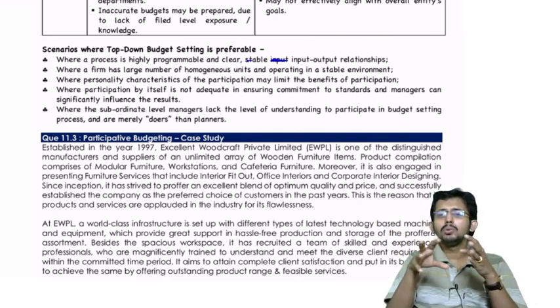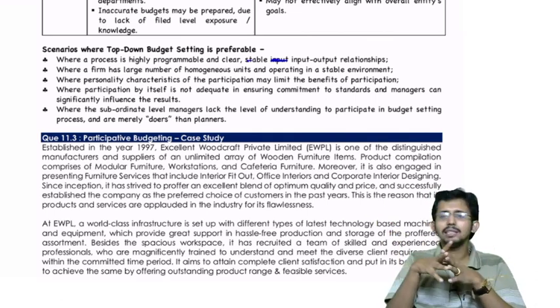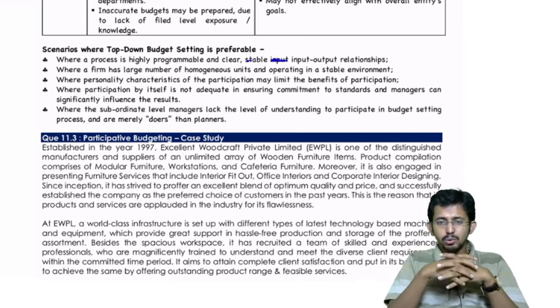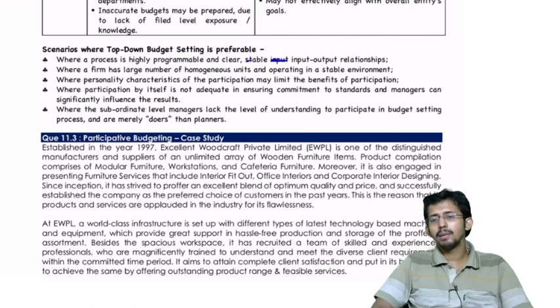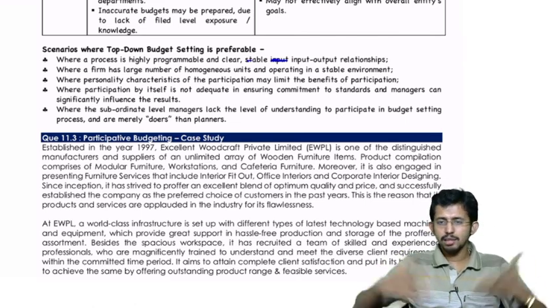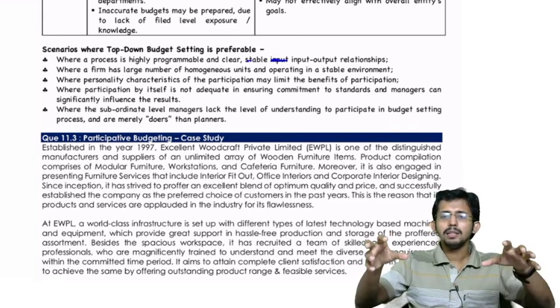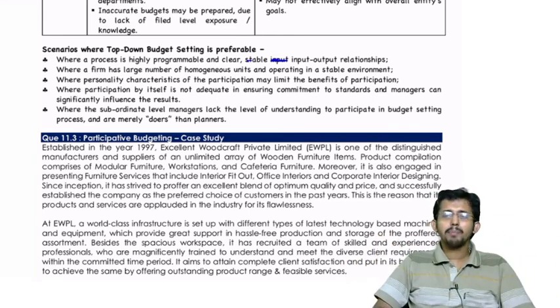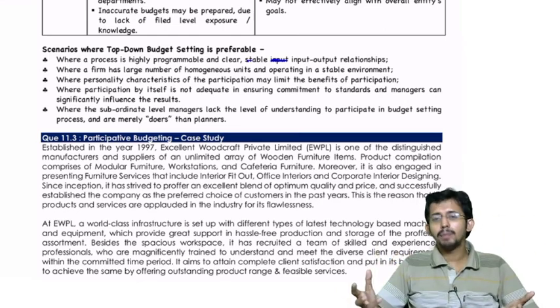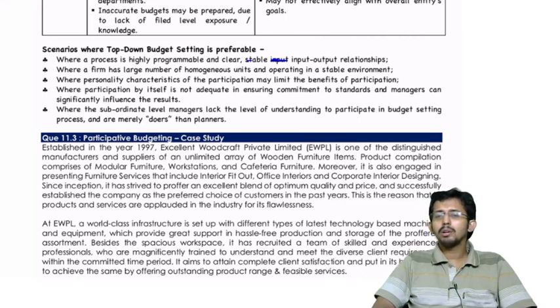Okay, and all these units are homogeneous in nature. Homogeneous in nature means they all deal in more or less the same kind of items. So why do you ask them to prepare a budget? Because you know in and out about your units, because you have a large number of units. So if all units prepare their own budgets, it may result in multiple different types of budgets for the same type of products. Okay, so that cannot be accepted.